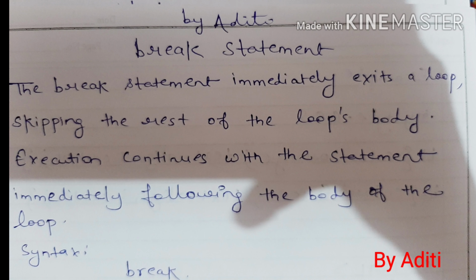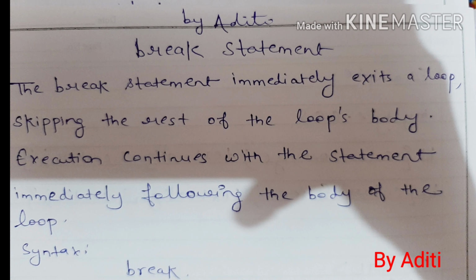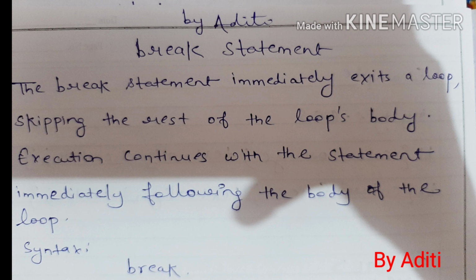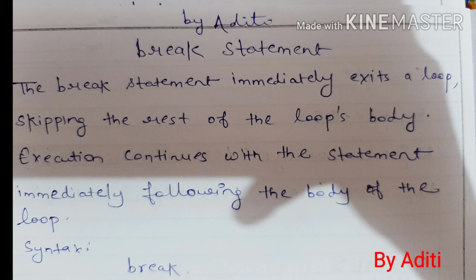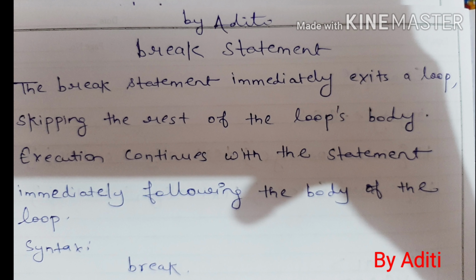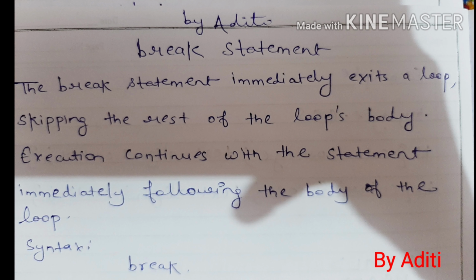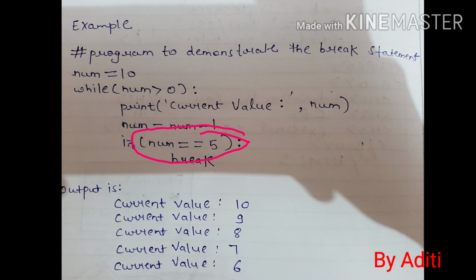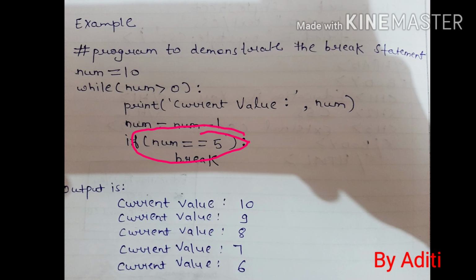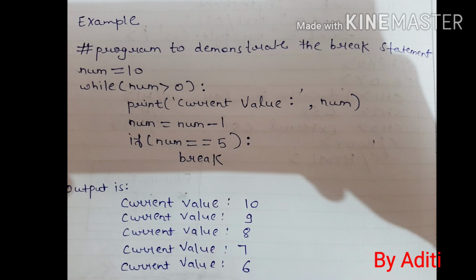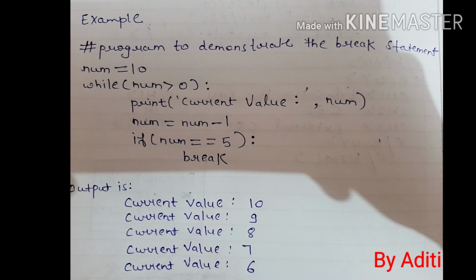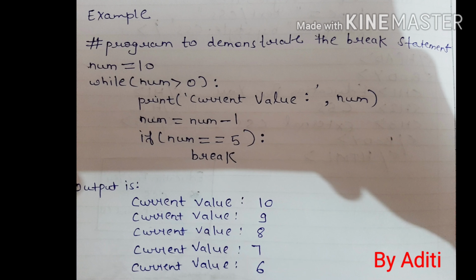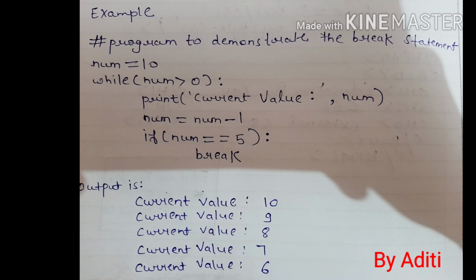Break statement. The break statement immediately exits a loop, skipping the rest of the loop's body. Execution continues with the statement immediately following the body of the loop. Syntax is break. In this program, when the num value becomes equal to 5, the while loop automatically breaks even before the loop condition has become false. That is, the sequence of items has not been completely iterated over.